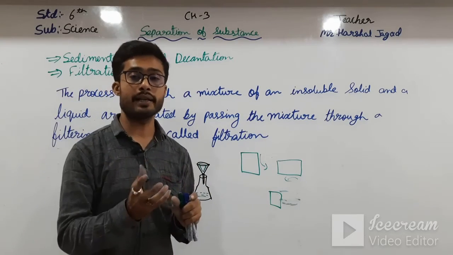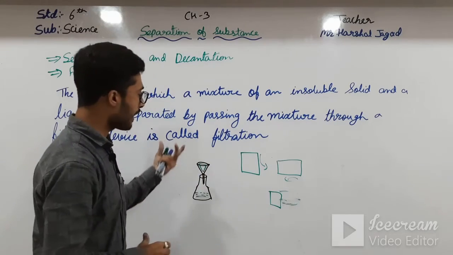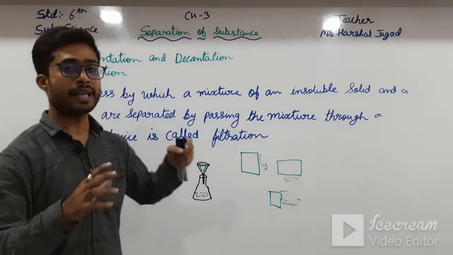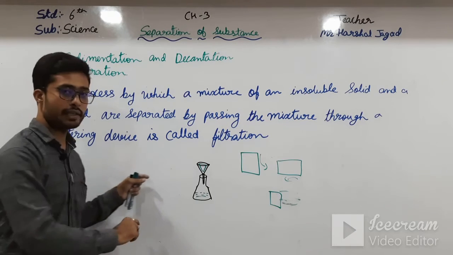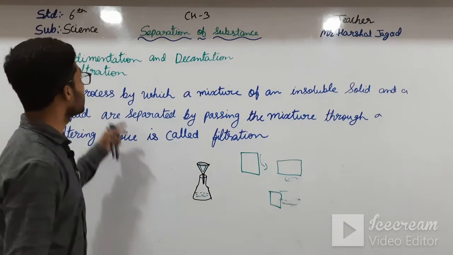In sedimentation, first of all the mixture is stirred, and then it is kept undisturbed for 5 to 10 minutes. Then the solid particles settle down at the bottom, that is known as sedimentation.